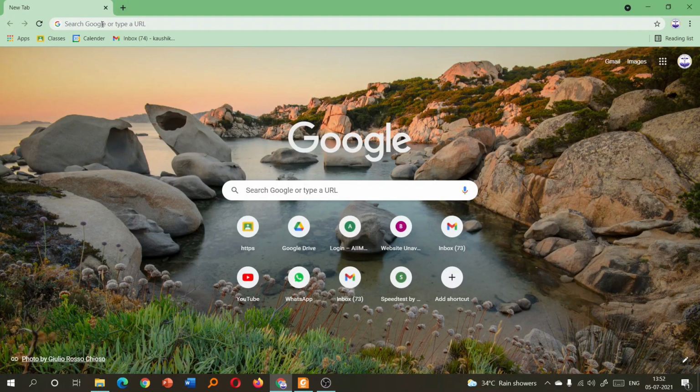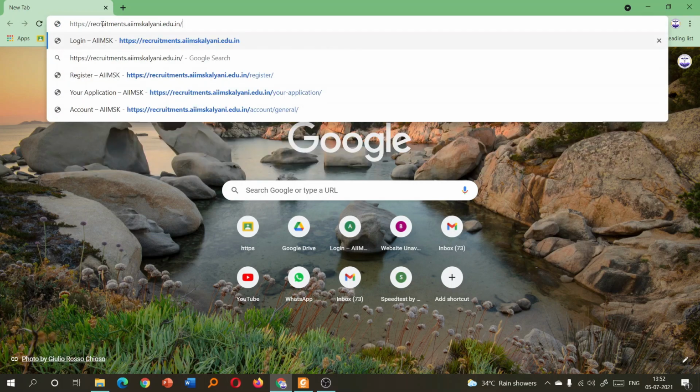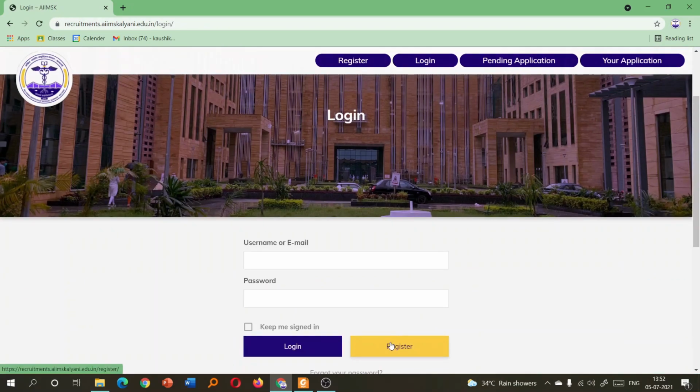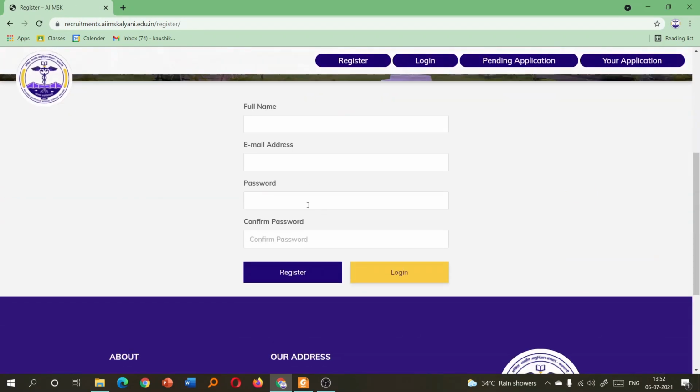So let's start the main application process. First, we have to go to recruitments.mskalani.edu.in. The link is also given on our website mskalani.edu.in. First, you have to click register. I just clicked in the last page. Then I register my name with email address. I am just giving some rough trial entry.